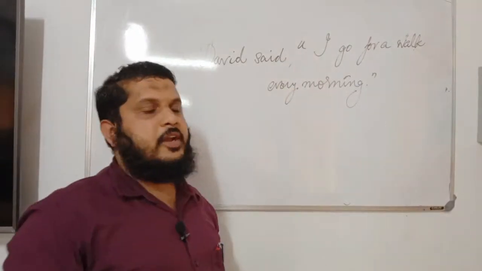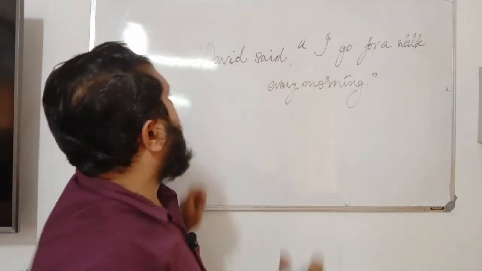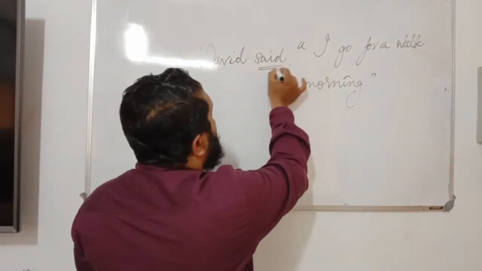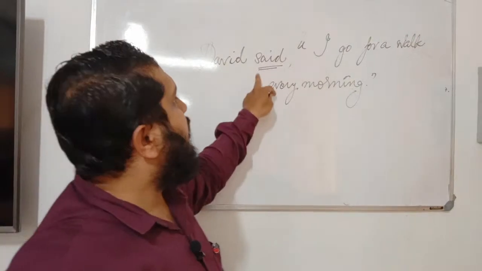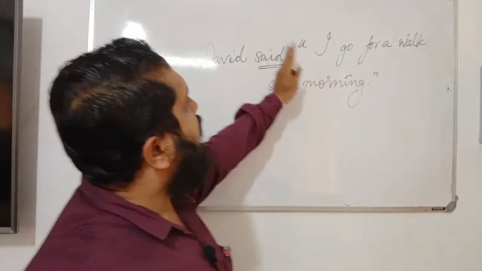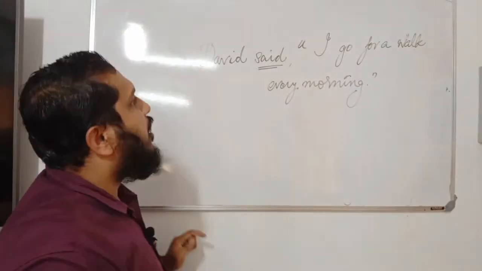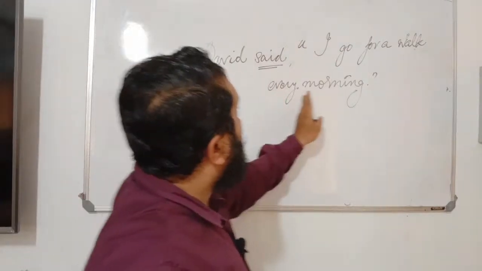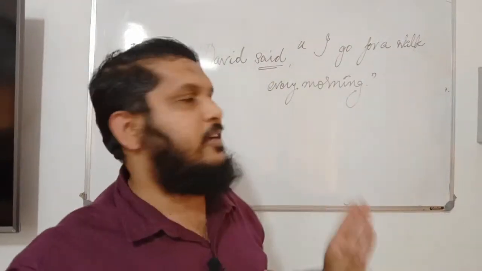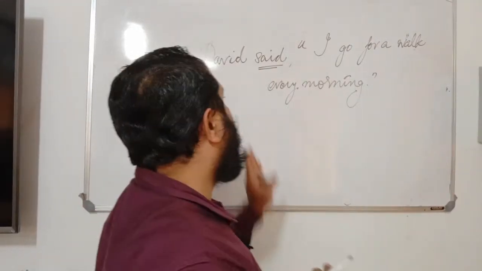Yeah, look at this. Here, as we have already learned, as per the first rule, the reporting verb is in the past. So we have learned that there will be a change to the tense of the quoted sentence. But when we talk about a repeated action, a habitual action, usually there won't be any change to the tense of the quoted sentence.